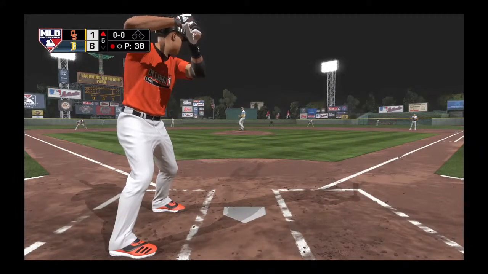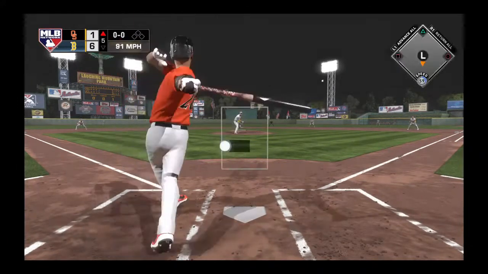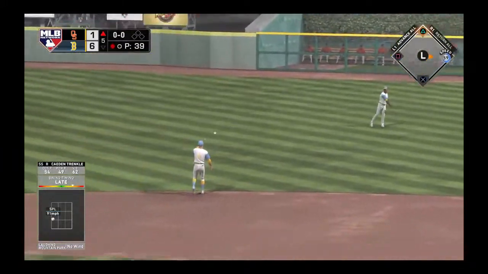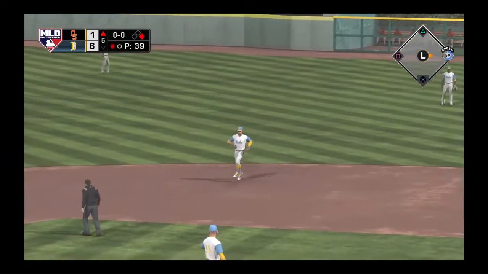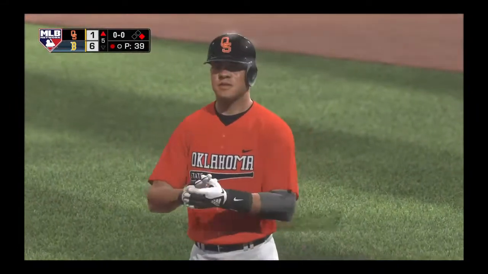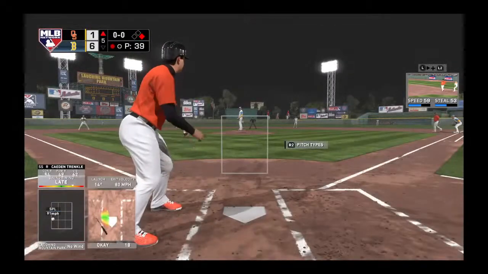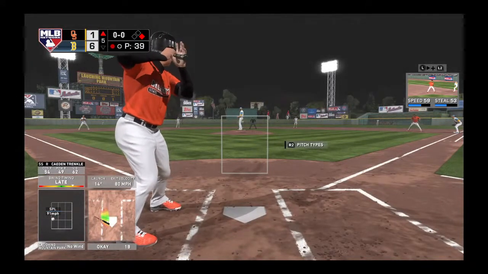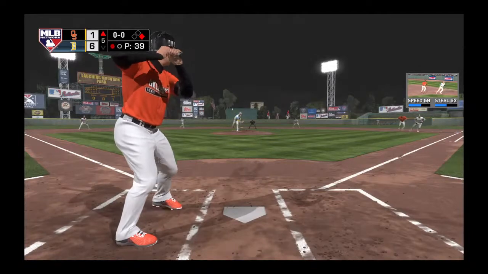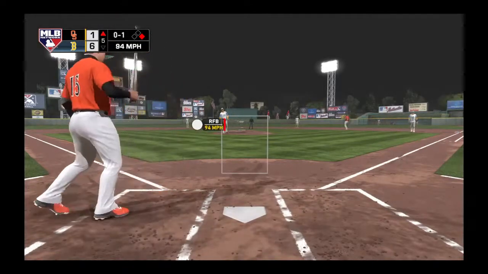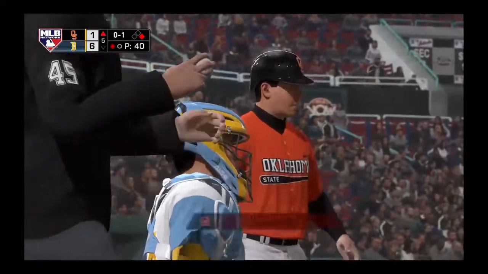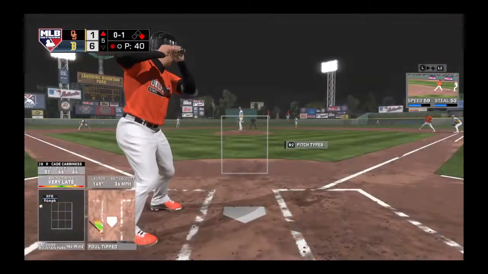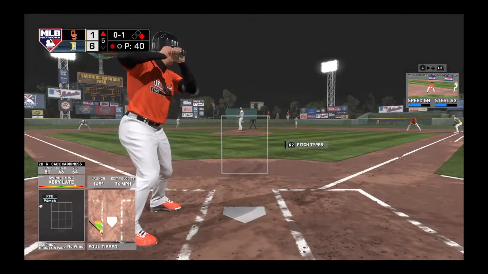Ready with the first pitch. Here it comes. Line to the right side. That'll be a base hit. A base hit. 1 for 2 in his first couple of plate appearances. And we need to get this guy around to score to make it 6-2. His first hit in the big leagues, and as is customary, there's the ball being sent into the dugout. Someone will tuck it away. So we'll see what happens here. That was his first hit for today, and first hit of the season.